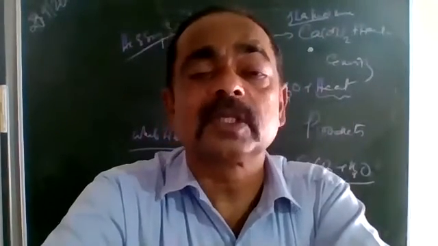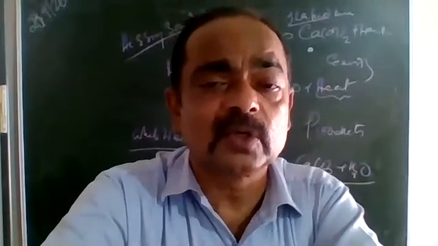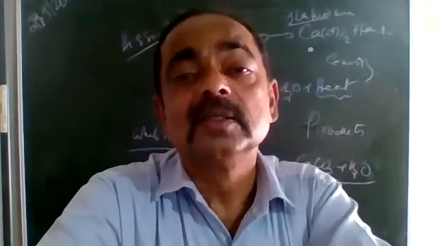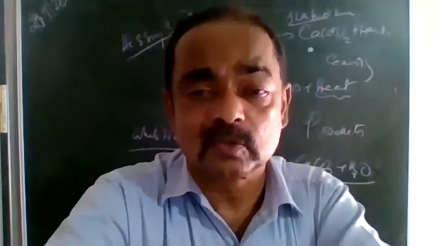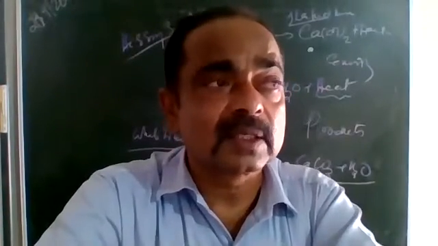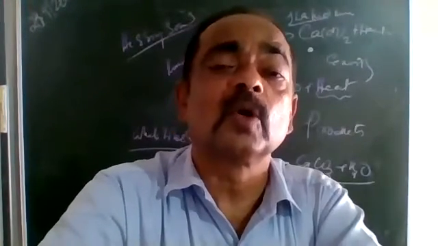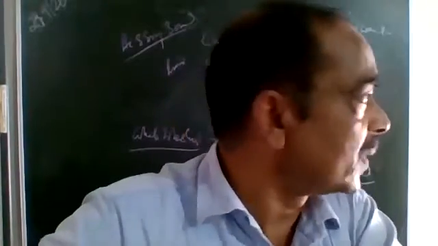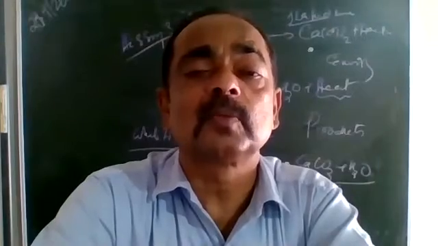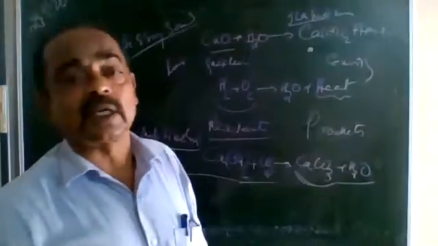Decomposition is just the opposite of combination. What does it mean? A single reactant splits, or decomposes, to produce two or more products. A single reactant: so you can understand that elements cannot decompose. Decomposition takes place only in molecules. Understood? A single reactant splits or decomposes to produce two or more products, and this takes place by absorbing energy. That is known as a decomposition reaction.